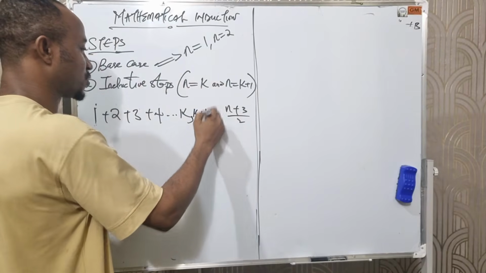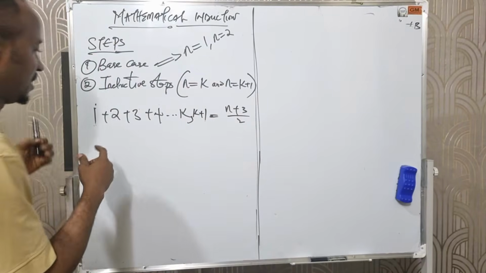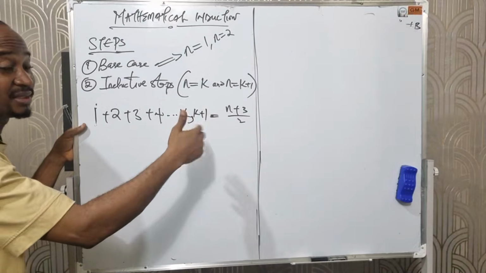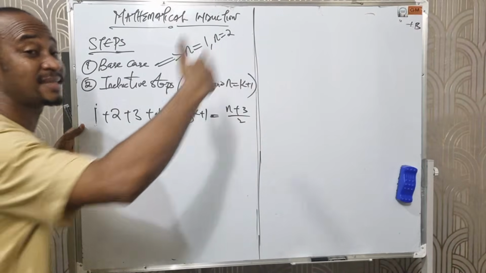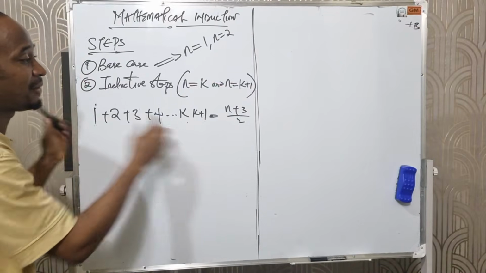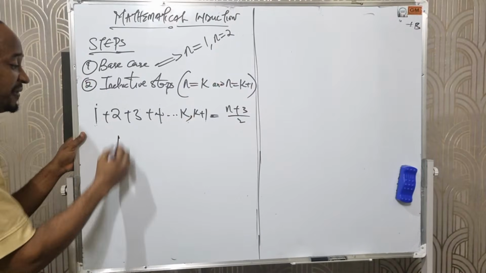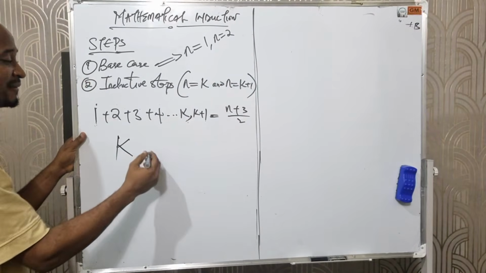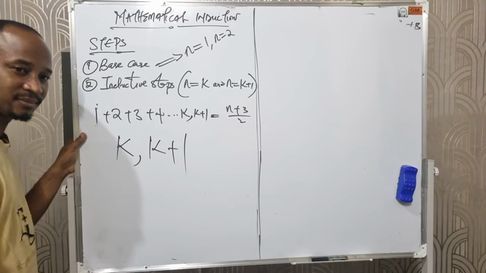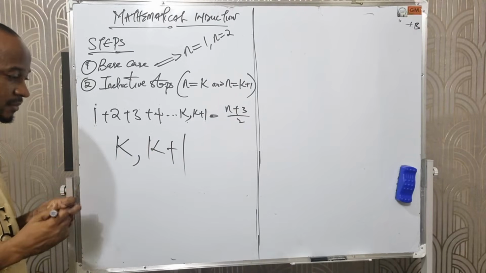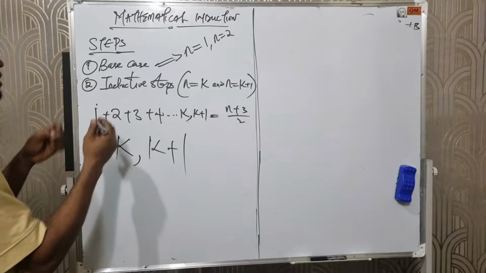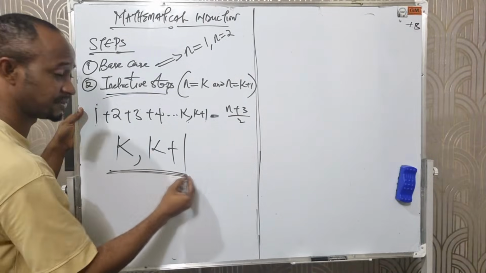It is k plus 1. This is where the concept called the inductive step comes in.